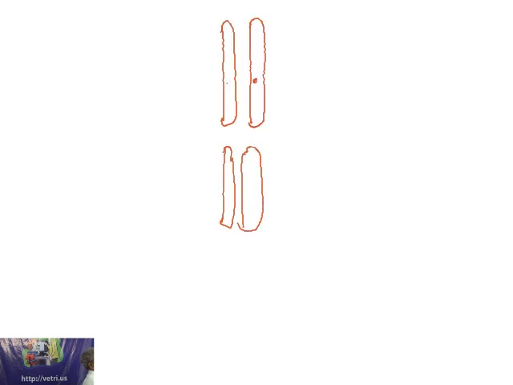I am just drawing the diagram of F1: capital Y, small y, capital R, small r. So this is how it is. The chromosomes are arranged in the F1 generation. Now my argument is, I told that the capital Y and the capital R may go to one pole, with small y and small r going to the other pole.